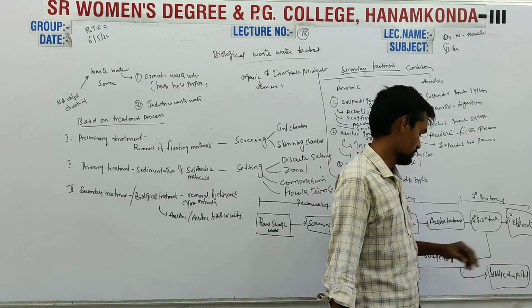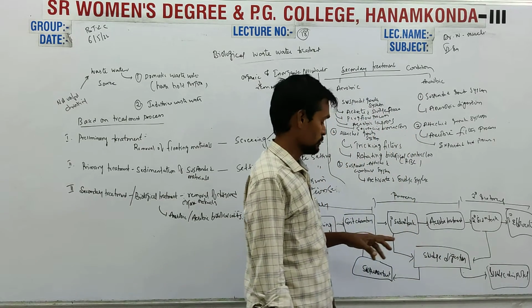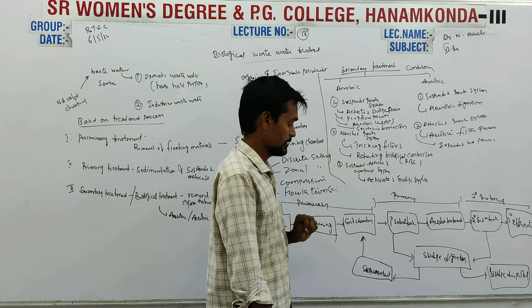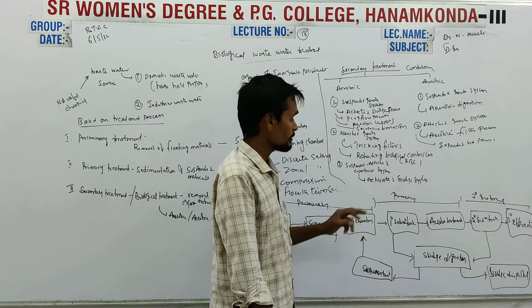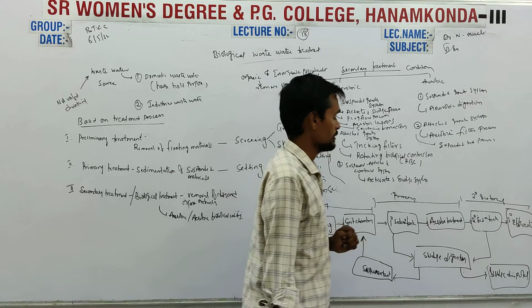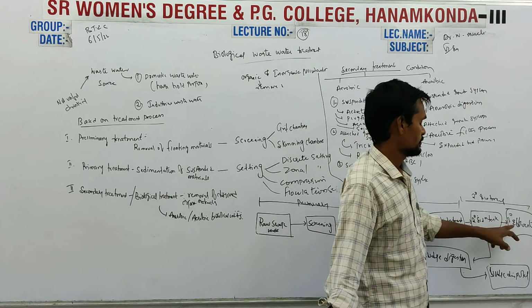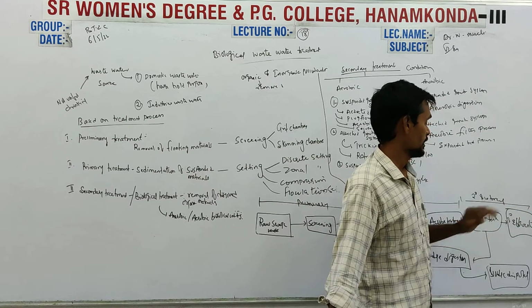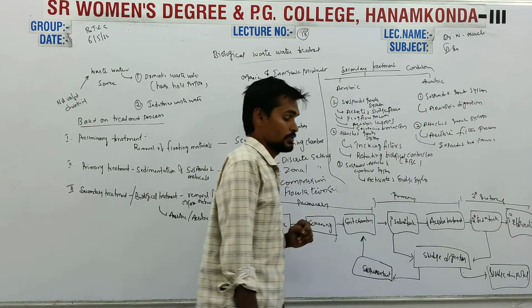The treated sludge will be disposed, and the supernatant will be returned to grid chambers, which comes under primary treatment. And coming to secondary treatment, the tertiary effluents from the secondary sedimentation tank will be removed. That comes under secondary treatment.